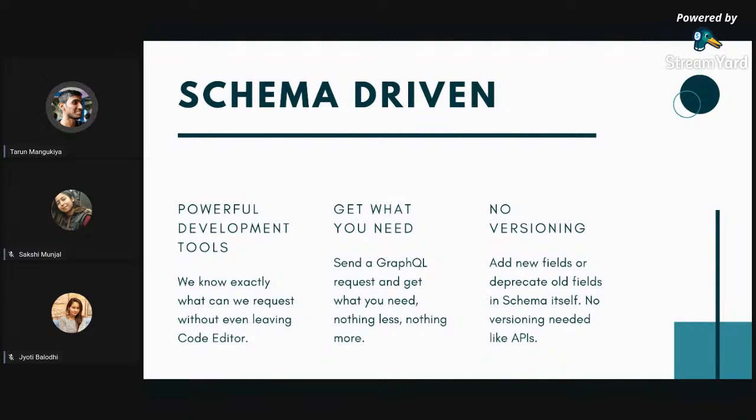One more thing is, GraphQL also supports many parameters like deprecation of some field, right? So let's say we earlier had ISBN field name, right? But we changed it to ID, right? So we can mark the ISBN field as deprecated, and in the developer tools that we are using, it will show that this has been deprecated, right? So that the developers who are using the API can change those variables to the newer variable that we have provided, right? So the schema driven approach gives us close control over our data, right?